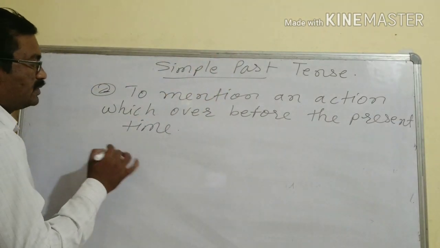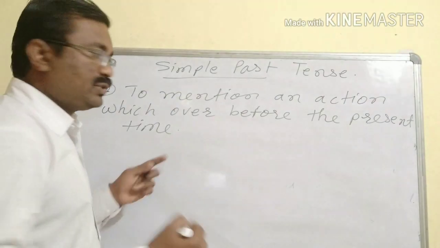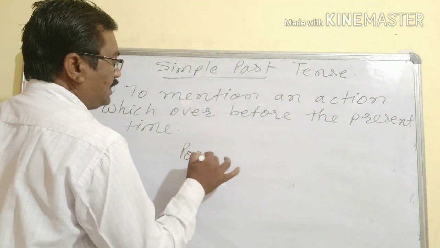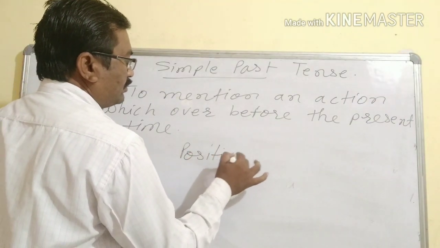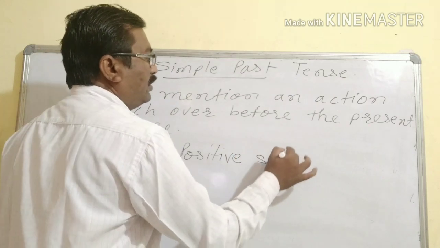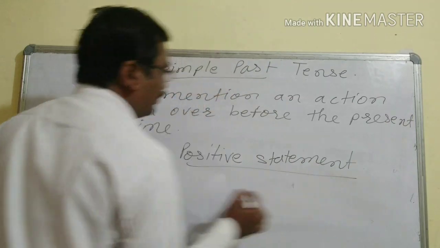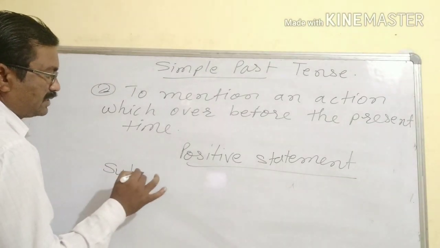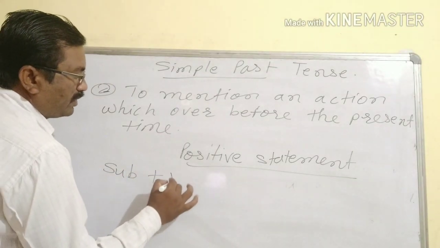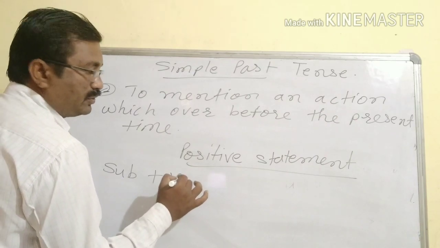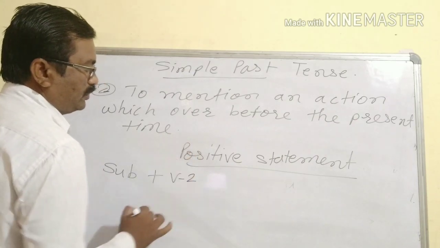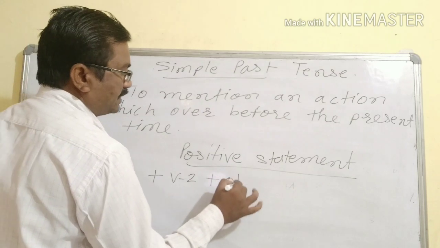So what do we use if we want to make a positive statement or any general statement in simple past? Subject plus V2 plus object.